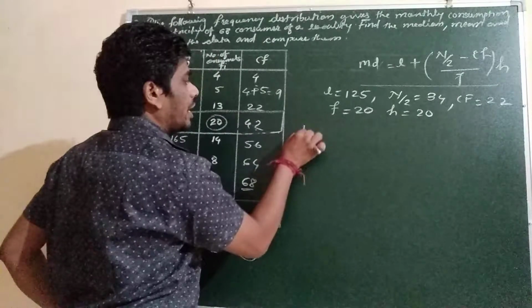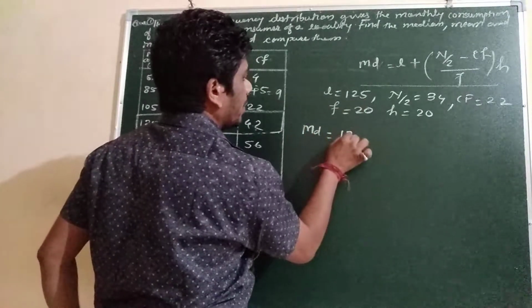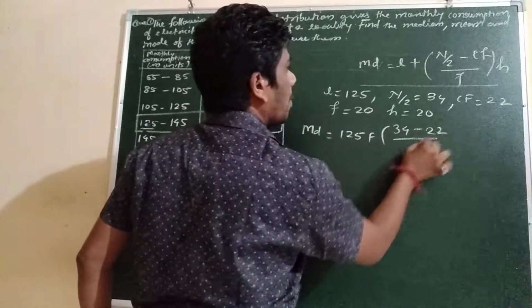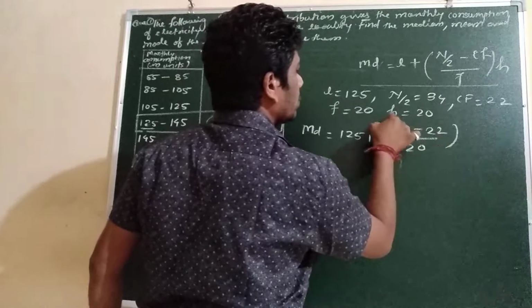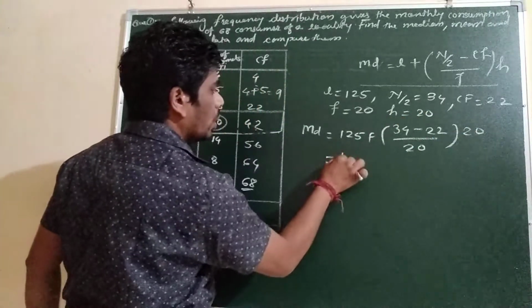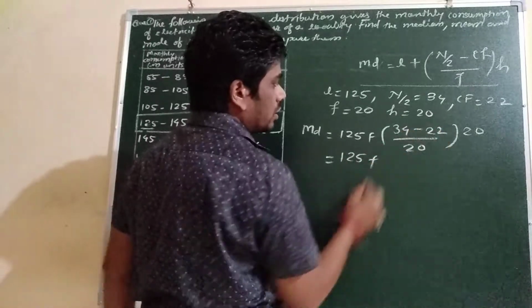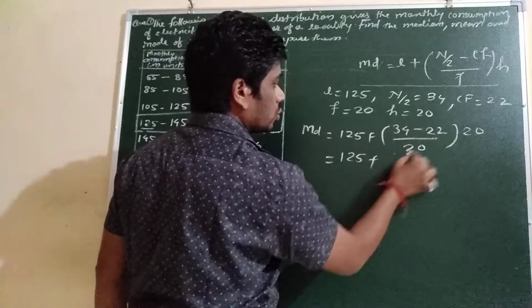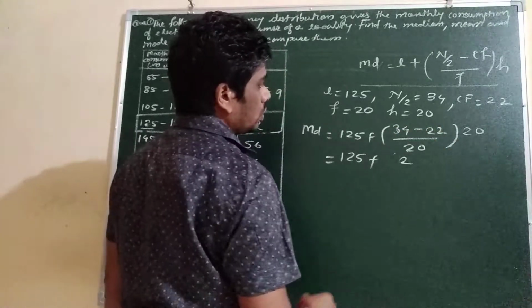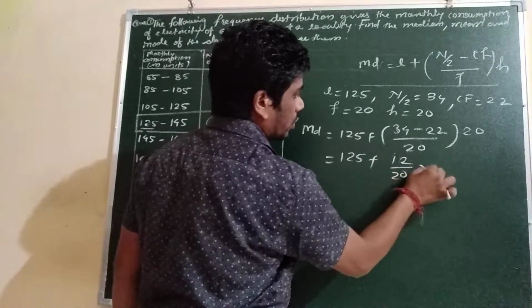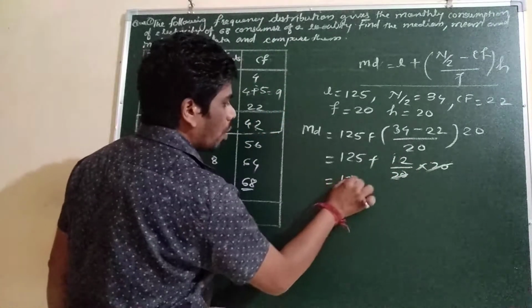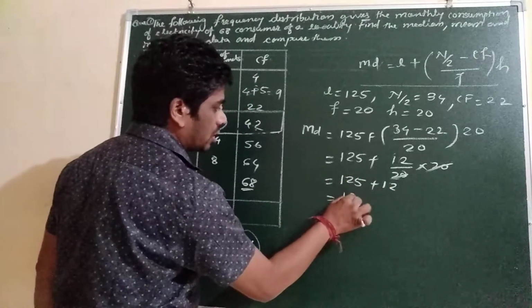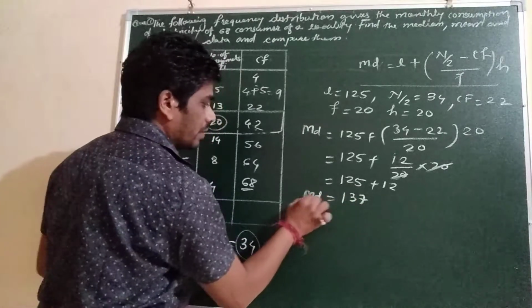So you can substitute here: median equals L, which is 125, plus (34 minus CF, which is 22) upon f, which is 20, into h, which is 20. So you will get 125 plus 12 upon 20 into 20. The 20 will be cancelled, which means 125 plus 12, which is 137. This will be the median of the given data.